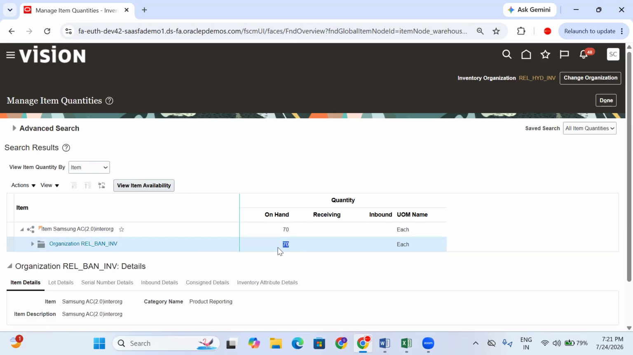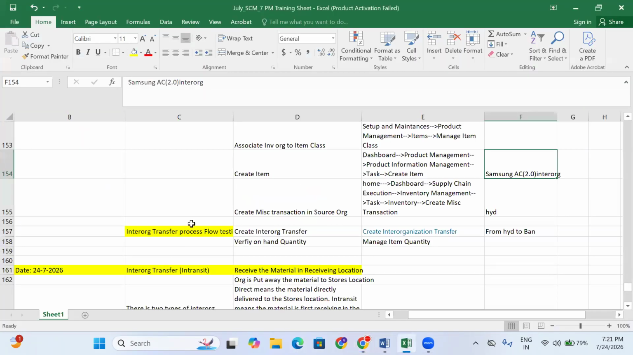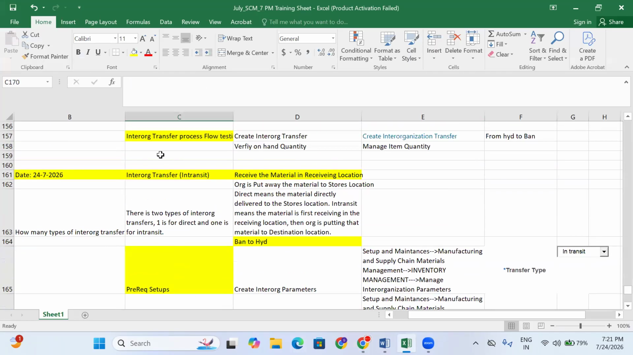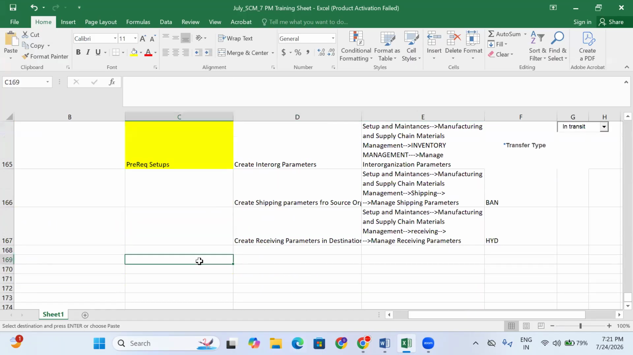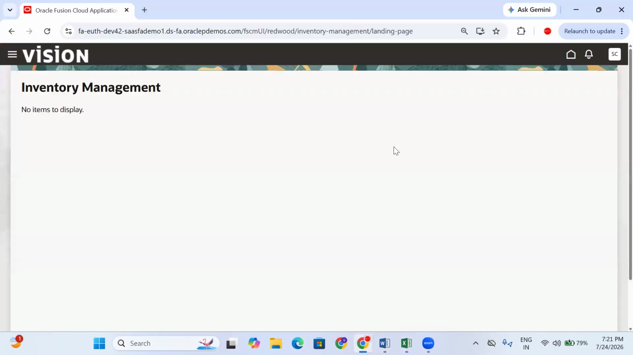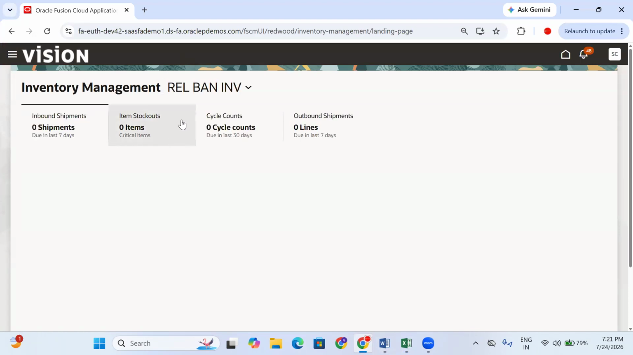Now Bangalore is shipping the material, 50 quantity, to Hyderabad. Okay. So what is the process flow? Let's start the process flow testing. The process flow is the same, nothing new. Create interorg transfers. Okay. Let's go to the inventory management.